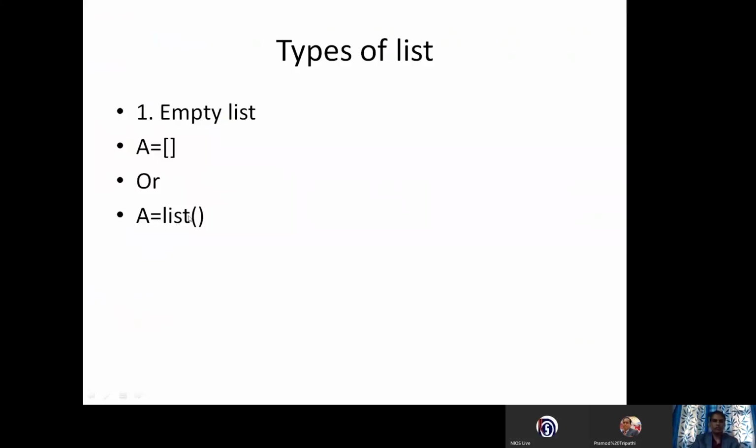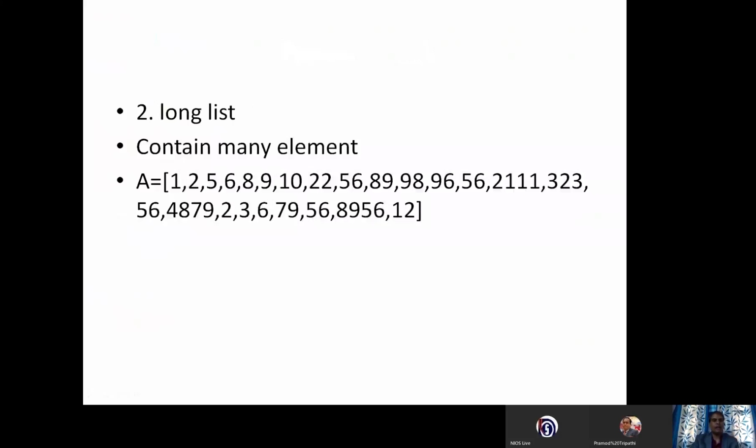Another type of list is called a long list. This will contain many elements, more than one element. This is called a long list.